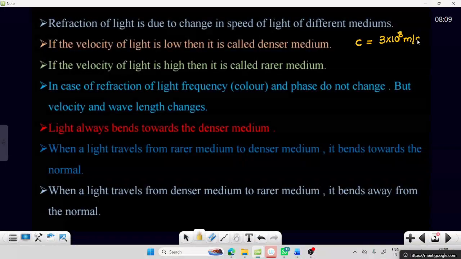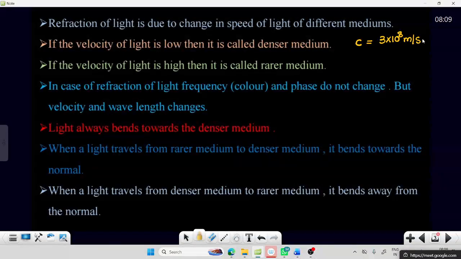This is the speed of light in air. If the medium changes, the speed of light also changes. The maximum speed of light happens only in air, that is 3 into 10 power 8.